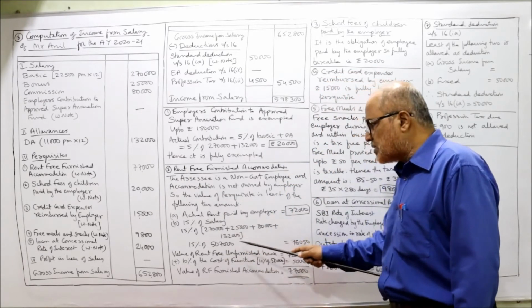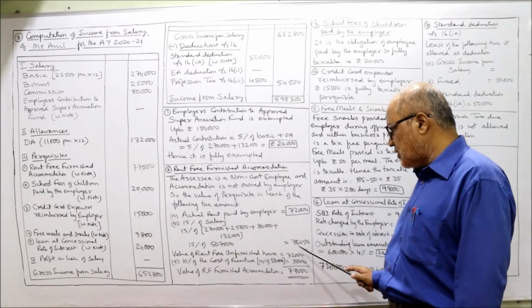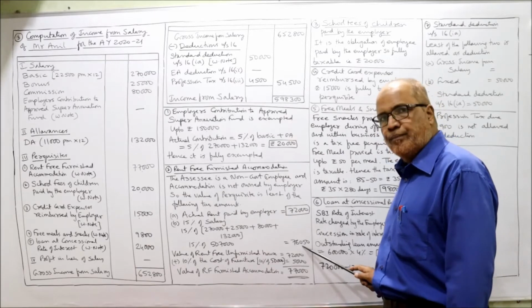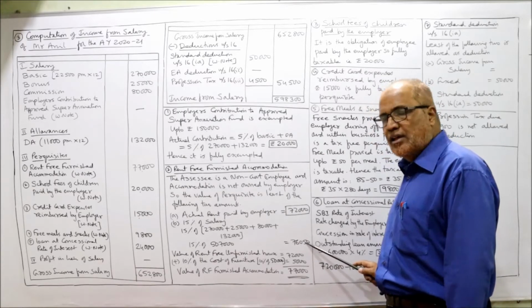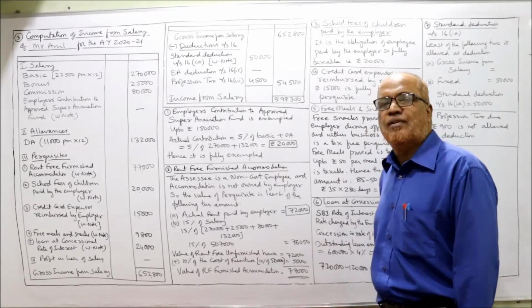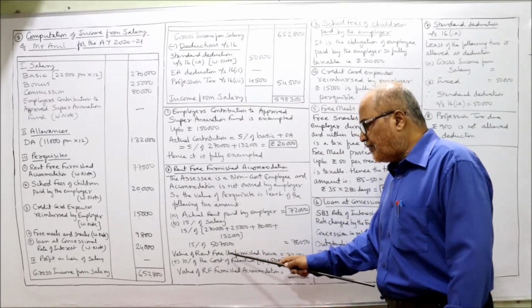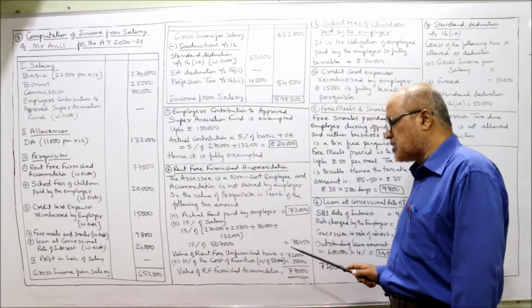Now take the total of these amounts. 5,07,000. 15% of 5,07,000 comes to 76,050. Least of these two: 72,000 or 76,050, whichever is minimum. 72,000. The value of rent-free unfurnished accommodation is 72,000.